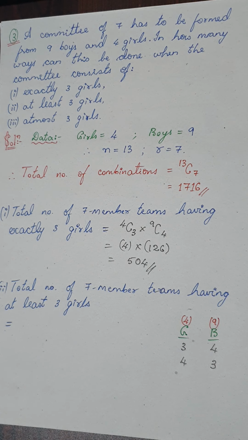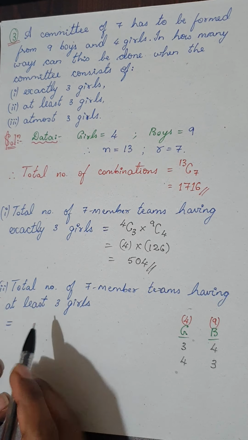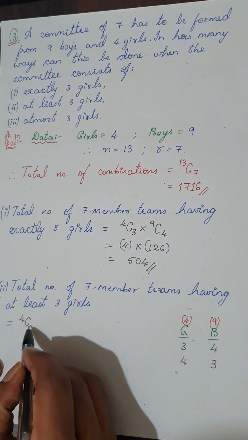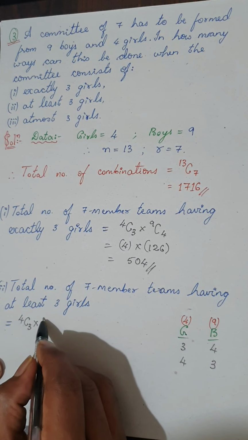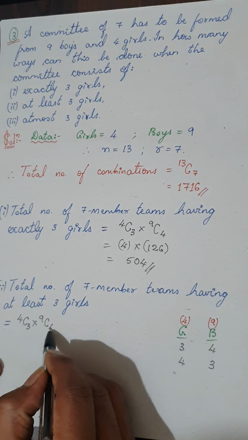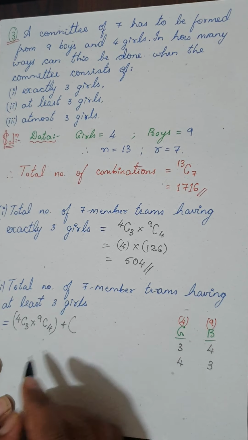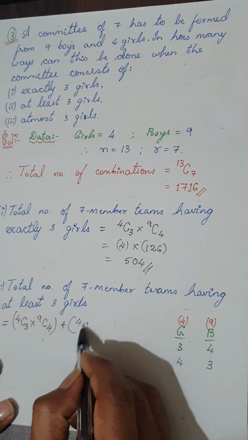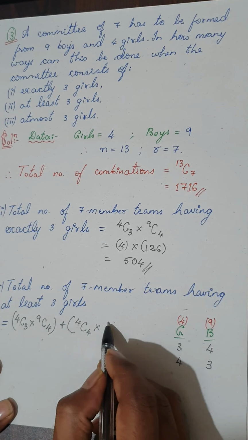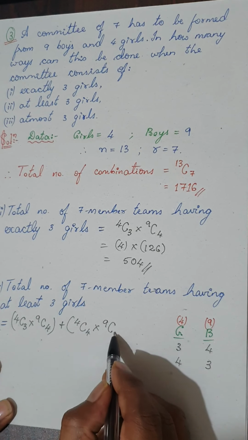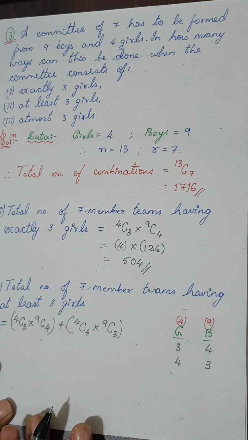Is it clear? Therefore, this would be done in, as I told you, out of 4 girls 3 are selected and out of 9 boys 4 are selected. So this can be done in 4C3 into 9C4 plus, because this is a different combination, out of 4 girls all the 4 are selected, into out of 9 boys the remaining 3 of them are selected.